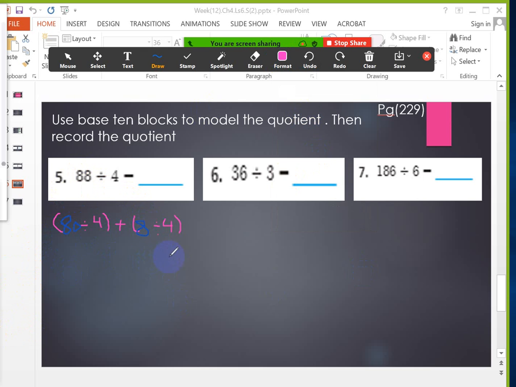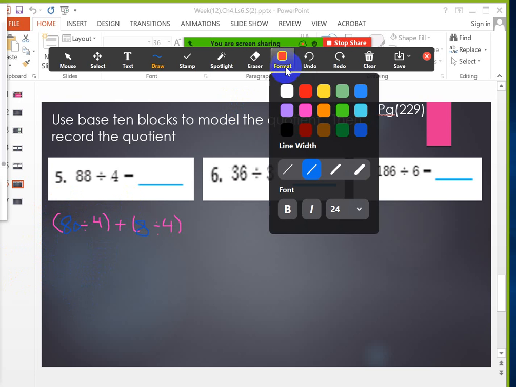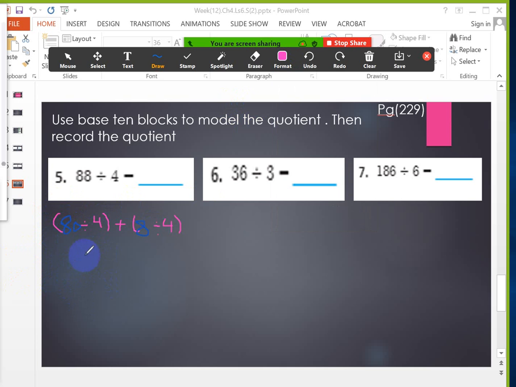Yes, Noura? Could you please tell me? Yes, teacher. The first number, 80 divided 4. The answer will be what? 80 divided 4 equals what? 8 divided 4 equals what? 2.